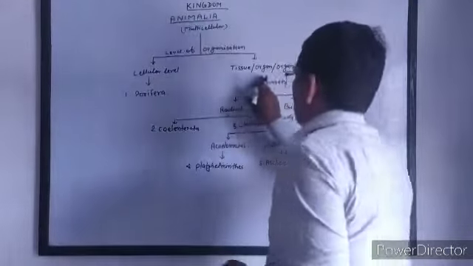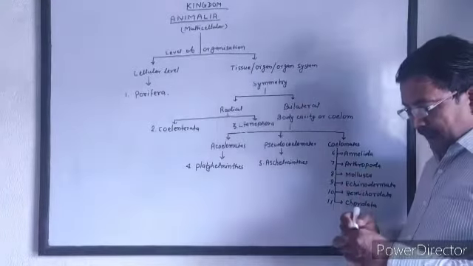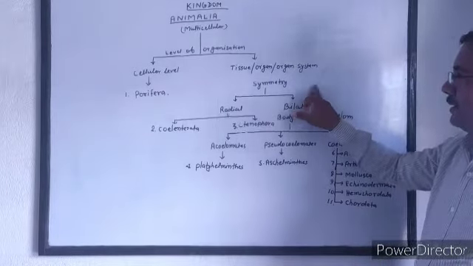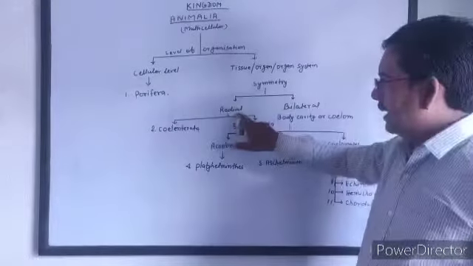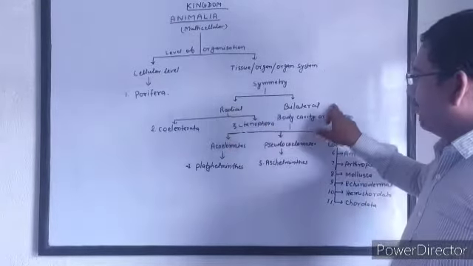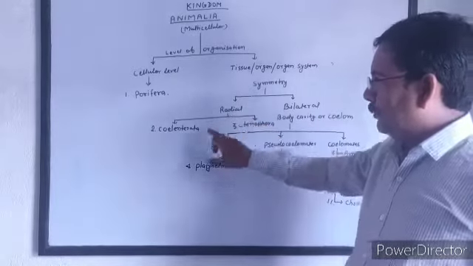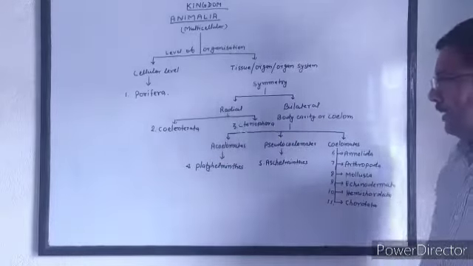Tissue or organ system level animals are further classified on the basis of symmetry. There are two types of symmetry, either radial symmetry or bilateral symmetry. Radially symmetrical organisms have two phyla, Coelenterata and Ctenophora.